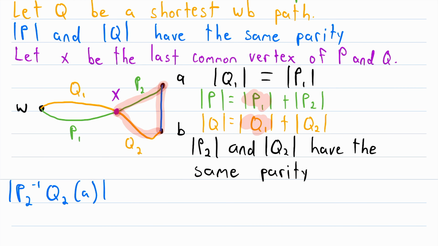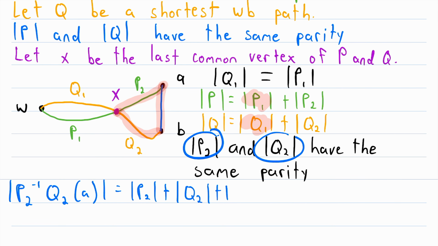Well, let me put those bars on there. What's the length? Well, clearly, it's the length of P2, plus the length of Q2, plus 1, because you've got that one extra edge there from A to B. But remember, the length of P2 and the length of Q2 have the same parity. When you add two numbers of the same parity, whether they're both even or both odd, you get an even number.